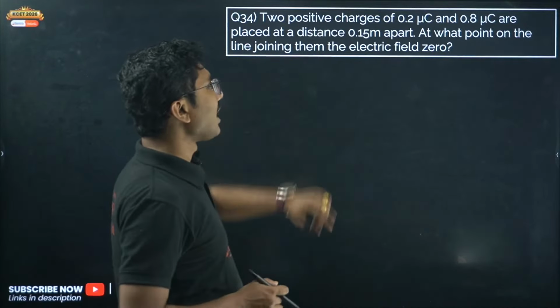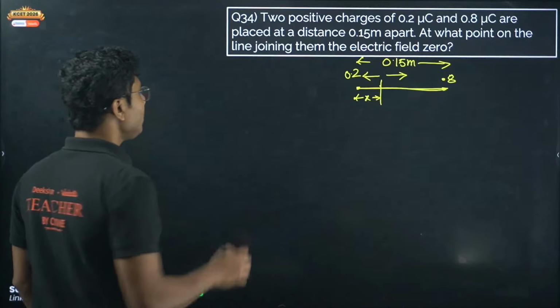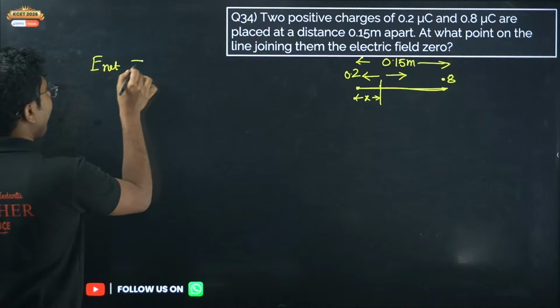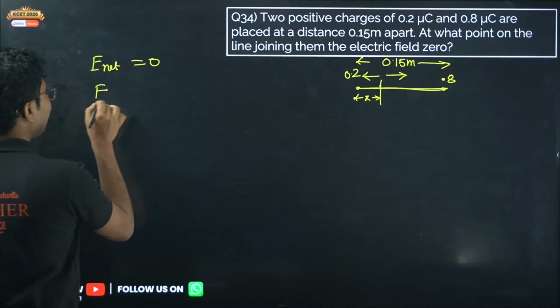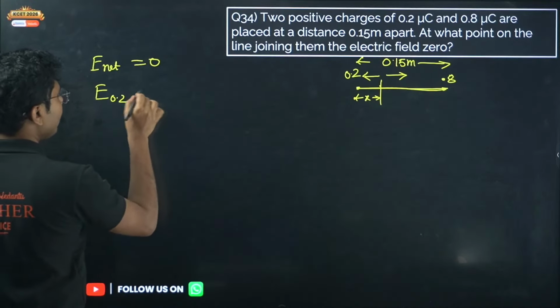So electric field due to 0.8 is in this direction, electric field due to 0.2 is in this direction, and they will be equal and opposite, so that they cancel each other. Net electric field will be 0. That means electric field due to 0.2 should be equal to electric field due to 0.8, equal but opposite in direction.